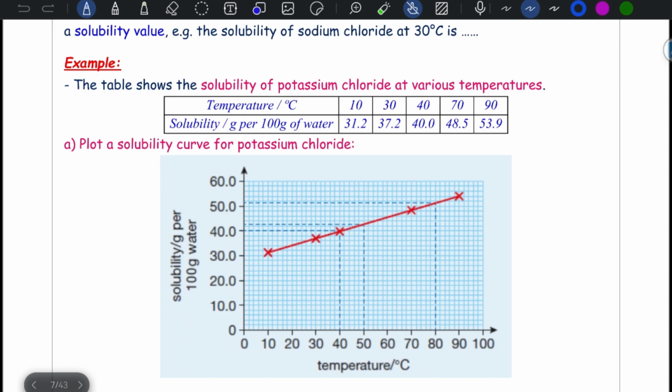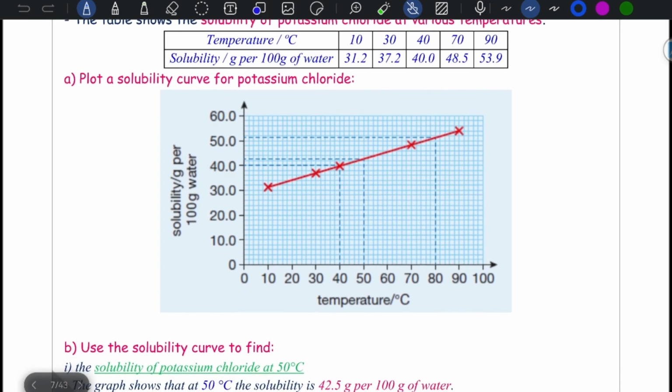Let's take an example. The table shows the solubility of potassium chloride at various temperatures. As you can see, 10, 30, 40, 70, 90, and so on. Solubility values per 100 gram of water. First step, plot a solubility curve for potassium chloride. Use the solubility curve to find the solubility of potassium chloride at 50 degrees Celsius. At 50 degrees Celsius, solubility is 42.5 gram per 100 gram of water, as you can see.